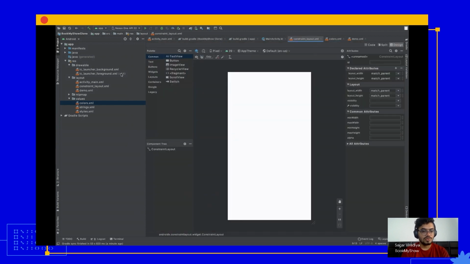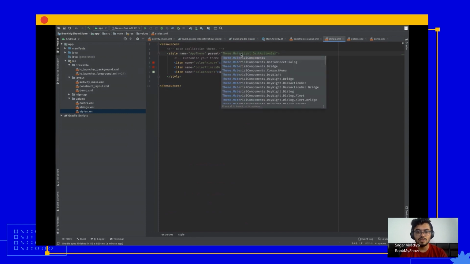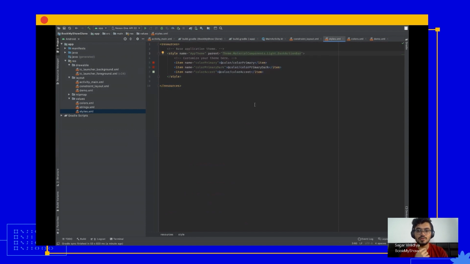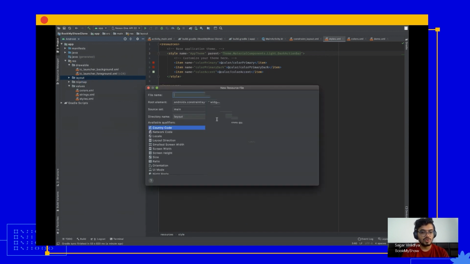All right. So with that, I think the only last thing that we have to change here is to change your AppCompat theme to a Material theme so that it will be following all the material design guidelines, and we'll be able to use material components. Let's create the layout for our card first, the movie listing card. So go to layout, right click, and create a new layout. Let's just name it movie item layout